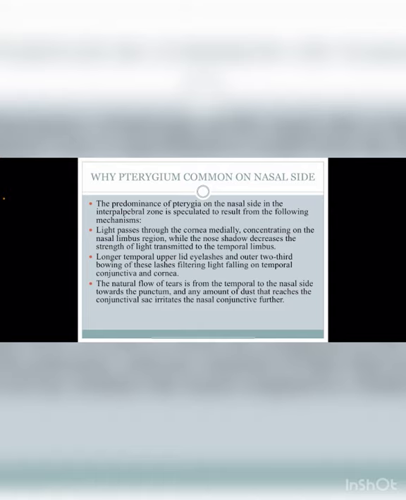So the natural flow of the tear is from the temporal to the nasal side, and there is a punctum on the nasal side of the conjunctiva. So any dust which is present will remain on the nasal side, so it also irritates the conjunctiva on the nasal side and leads to the formation of the nasal pterygium.